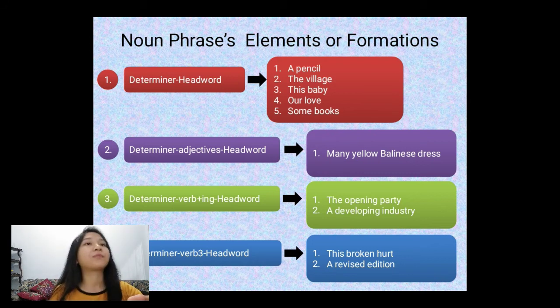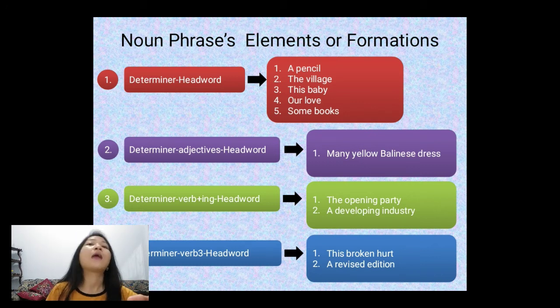Okay, the third, determiner, verb ing, head word. For example, the opening party, a developing industry. In this case, the and a represent a determiner, while opening and developing represent a verb ing, and the last, party and industry, represent a head word.